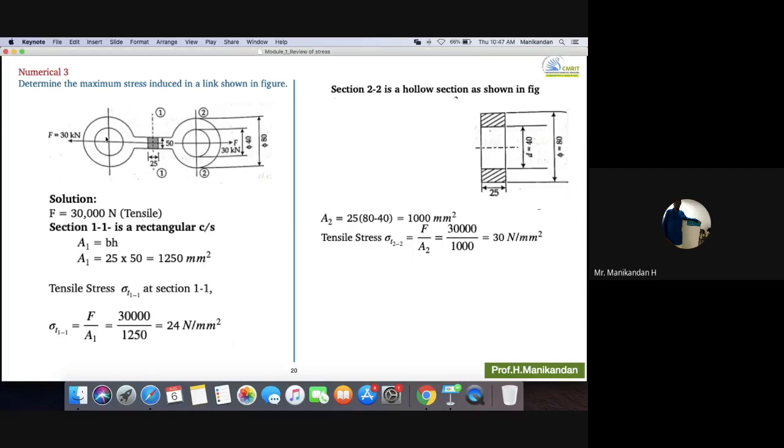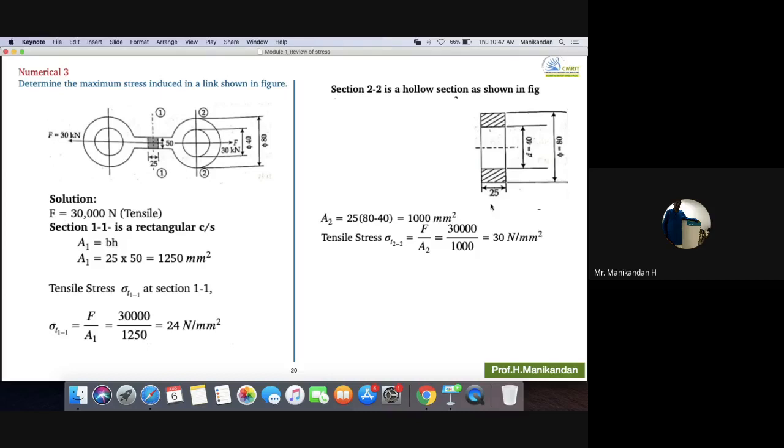This diameter is given for the view which is shown from the top. For this circle viewed from the top, it is given as diameter. It is not like the cross section of this link is going to be a circle. Yes or no?